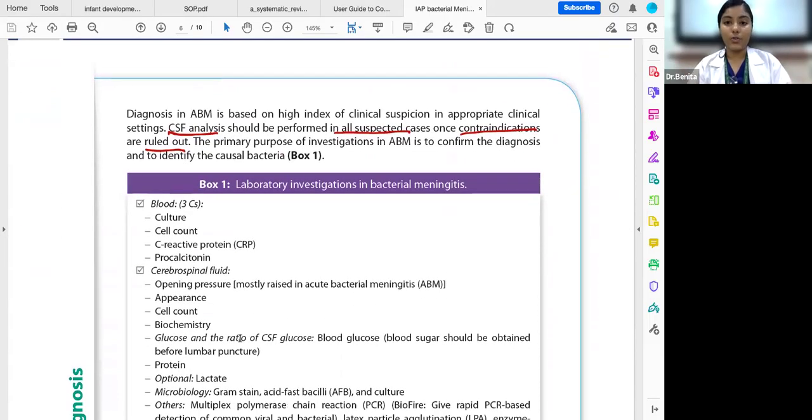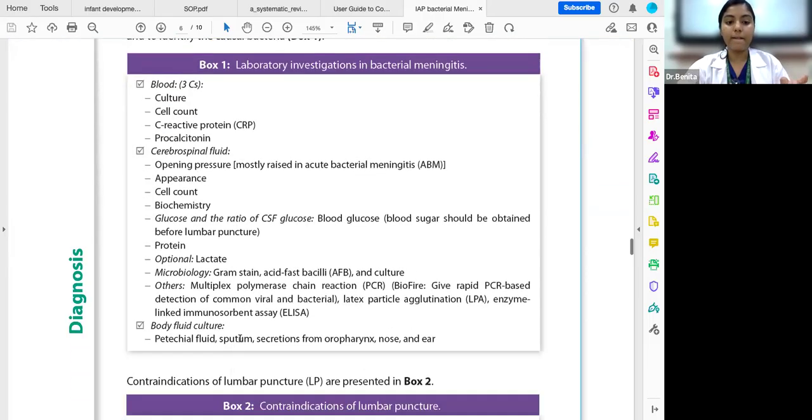Now, how do we diagnose? Lab investigations, there are mainly 2 things: blood tests and CSF fluid analysis. In blood tests, culture, cell count, C-reactive protein, and procalcitonin need to be done. CSF fluid analysis, we should do everything ranging from biochemistry to cell count to glucose to proteins.